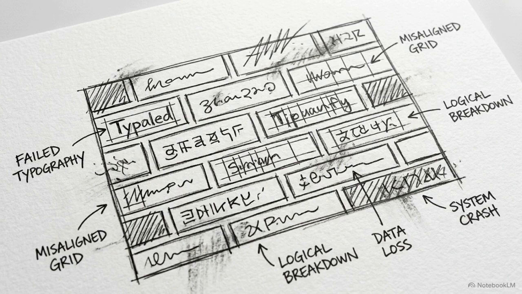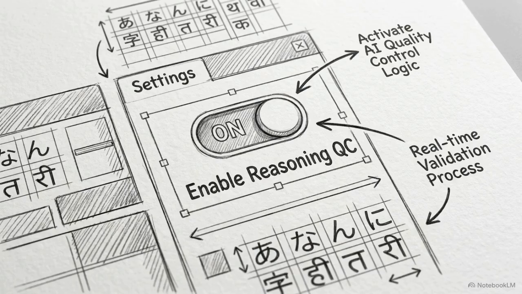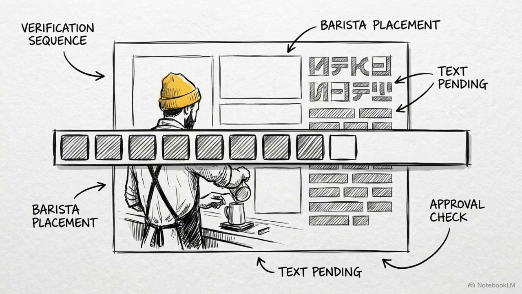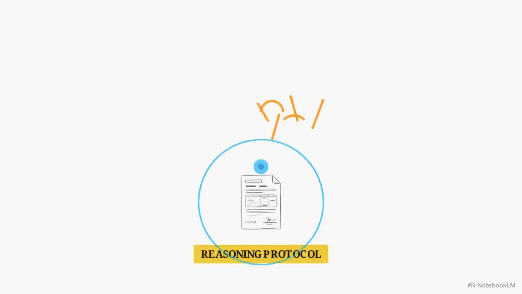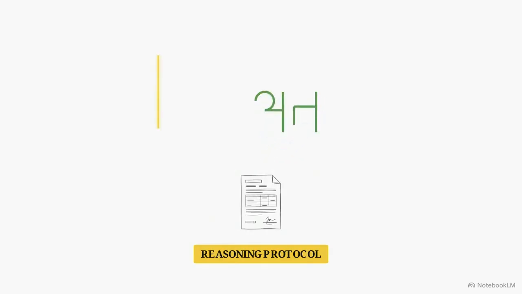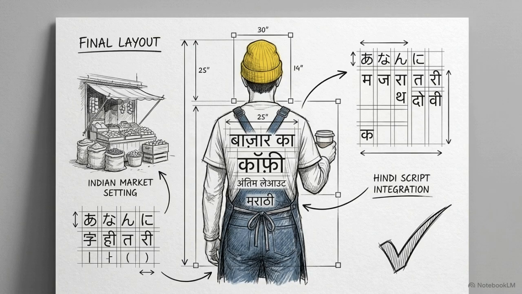Scripts with complex structural rules, like Hindi and Bengali, are prone to spelling hallucinations in AI models. To counter this, version 2.0 includes a reasoning feature, acting as an automated quality control layer. By adding a specific instruction to the prompt, we force the model to search the web and verify spelling before finalizing the image. The model checks the script against language rules in real time, correcting typographic errors during the generation process. This self-correction process helps ensure that complex characters are rendered accurately, reducing the need for manual design fixes.